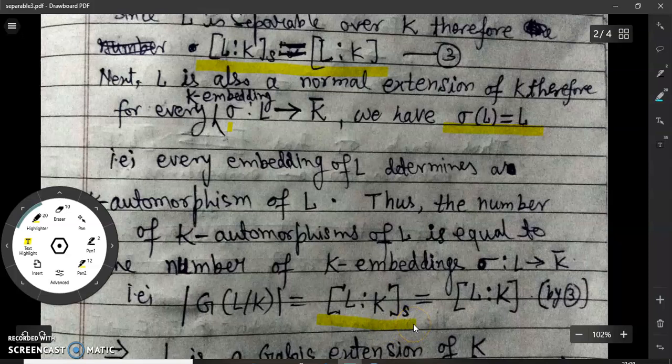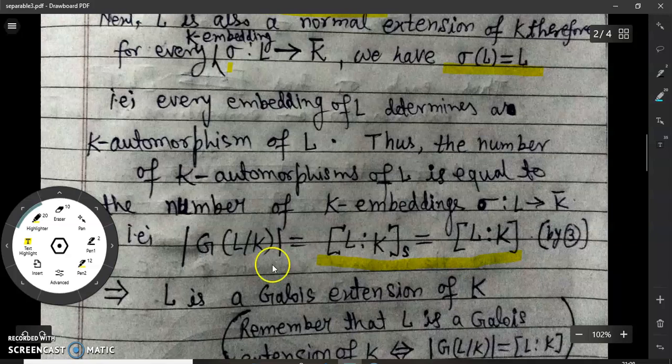But by assumption, since L is separable, the degree of separability of L over K is the same as the degree of L over K. And so we have observed that the order of the Galois group of L over K is the degree of L over K. Again remember the result: if the order of the Galois group is the same as the degree of the extension, then such an extension is called a Galois extension. So L will be a Galois extension.